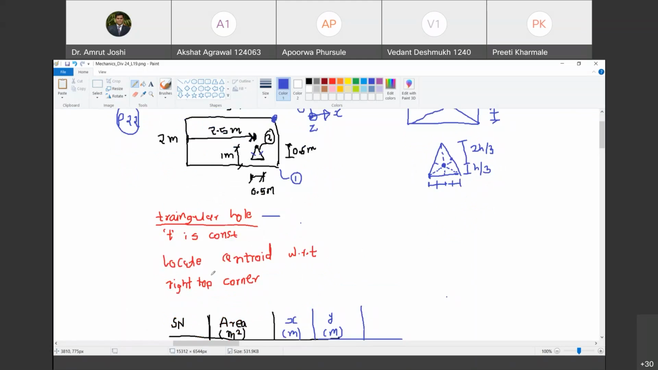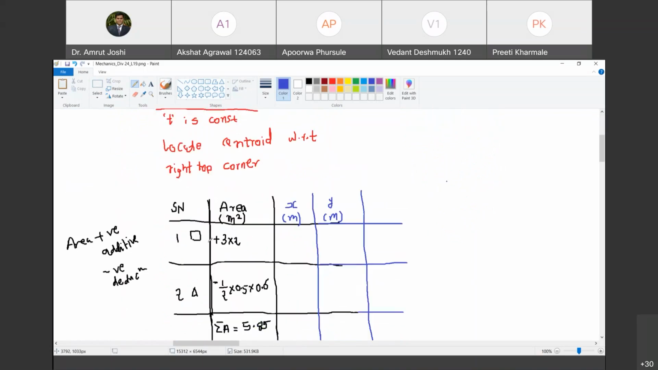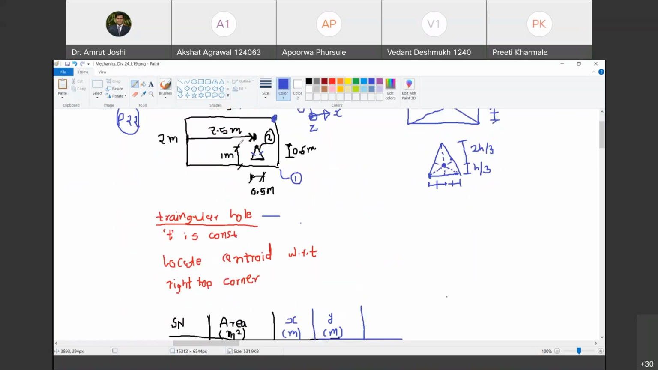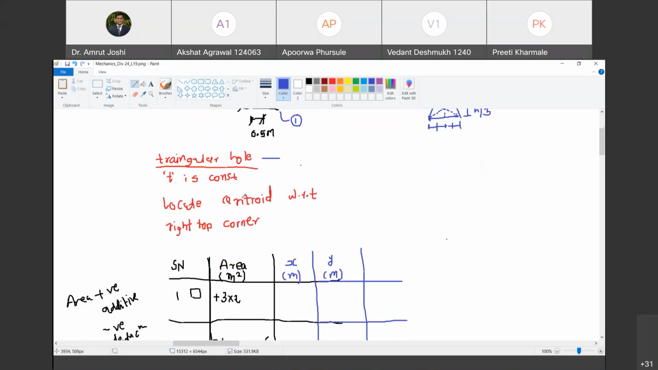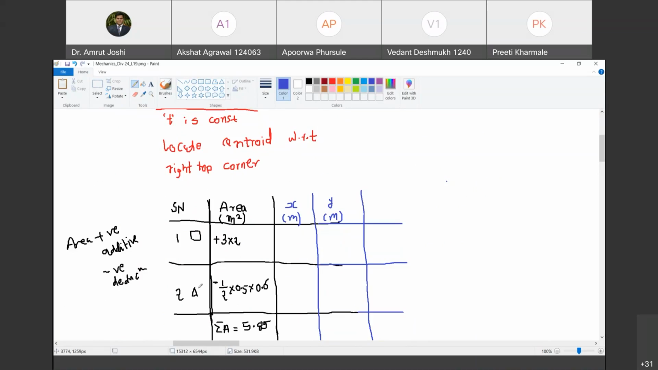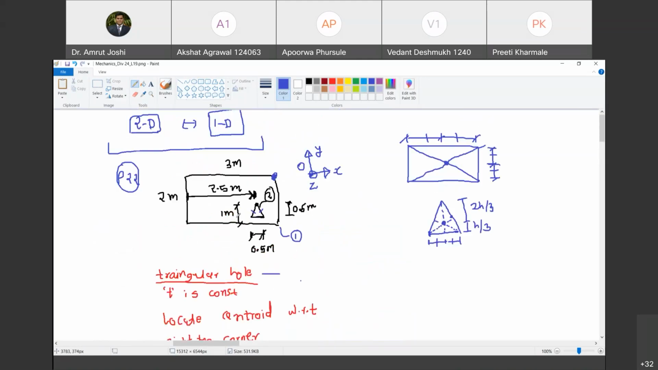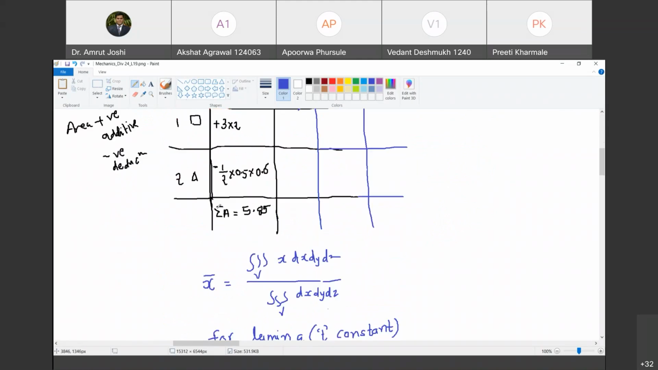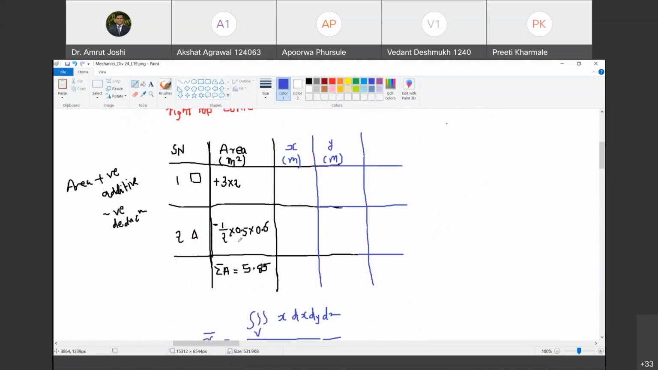Yes, sir. So to do that, we have made a tabular form where we have divided this figure into regular figures. Regular figures are those figures for which we already know the centroid. One is triangular, another is rectangular. We have written down the area, but we have assigned signs to these areas. If the area is additive, then it is positive. If it is a hole, that means we are deducting the area, then we assign a negative sign to that area. Are you with me? Yes, sir. And then we have found the summation A, the algebraic sum of the areas with sign.